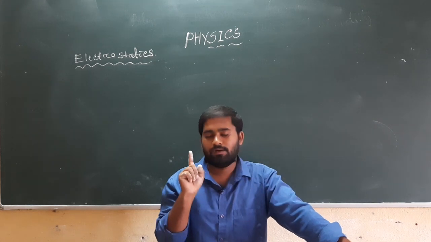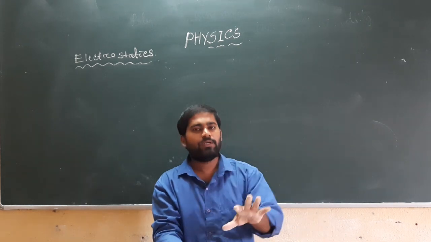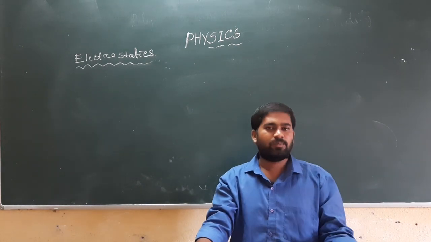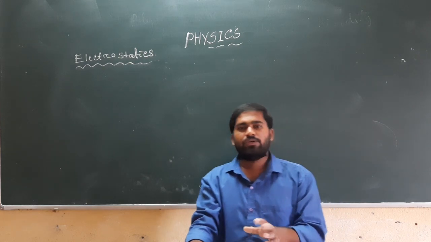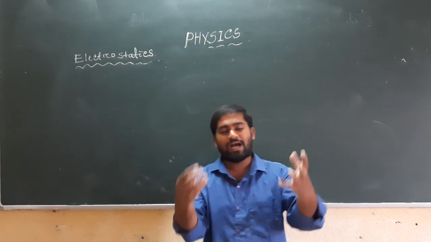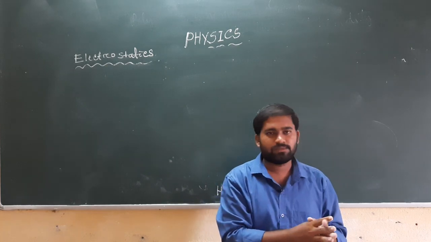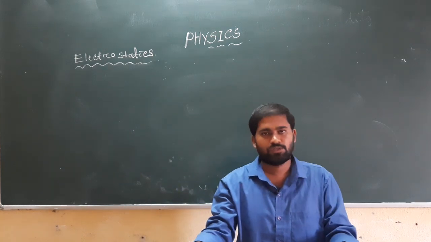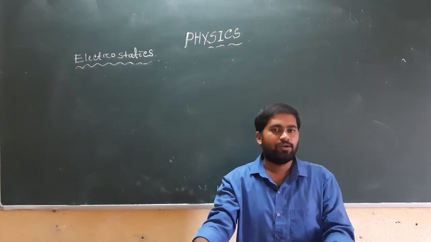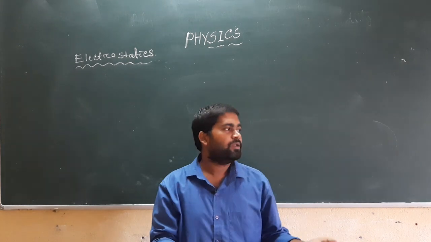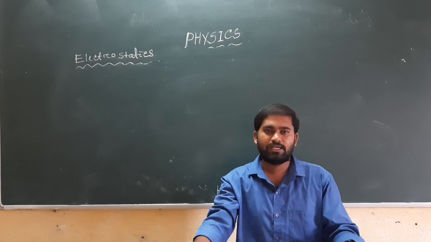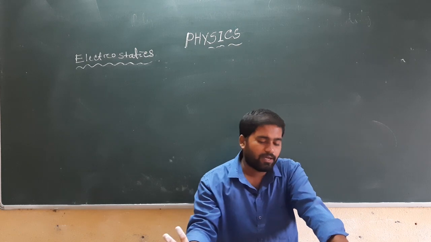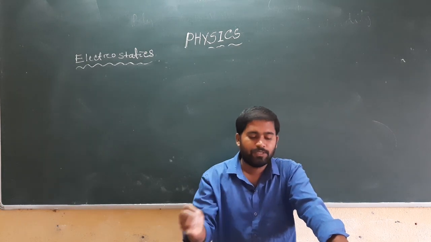And in electrostatic rubbing, there is always a transfer of electrons from one body to another body. The body which receives or absorbs the electrons becomes negatively charged, and the body which emits the electrons becomes positively charged. So this is an example of the process of charging a body. So what we get is that generally there are two different types of charges.